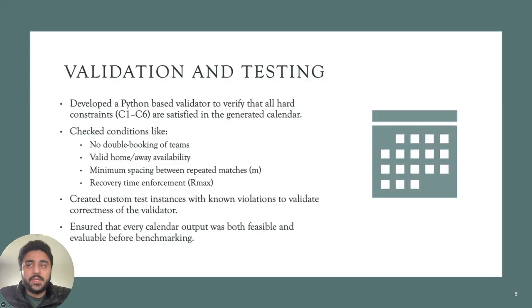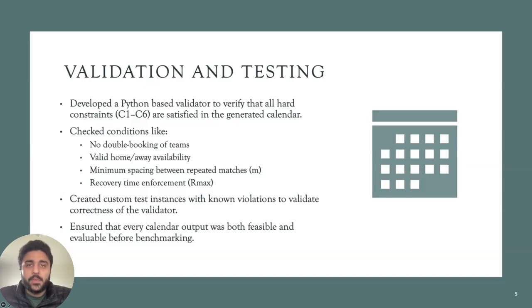Once we had the calendar generation process, once we were getting some calendars, we wanted to validate that all our constraints were being met. In order to validate our calendars, we used a Python based validator to verify that every calendar we produced satisfied all the six hard constraints. These included no double booking, valid availability, enforcing Rmax recovery periods between matches, and spacing repeated matches between two teams.